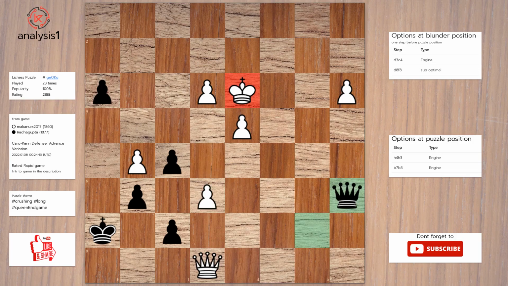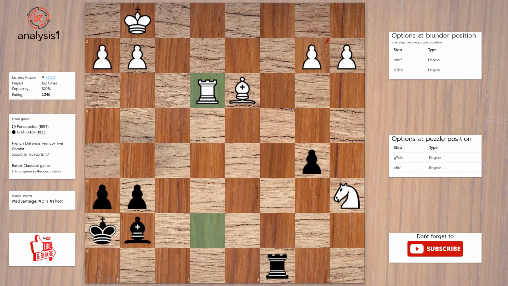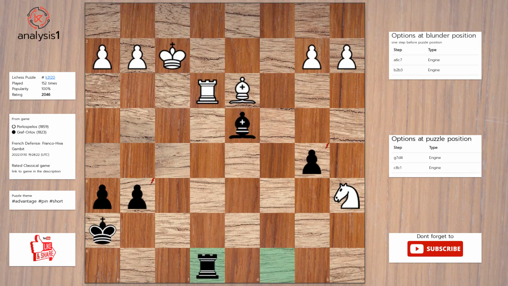Queen to a6, check. King to c3. Queen takes pawn. One more, let us look at threats in puzzle position. Bishop takes pawn. Checks in puzzle position are rook to c1, check. The puzzle is solved using bishop to d4, king to f2, rook to e8.